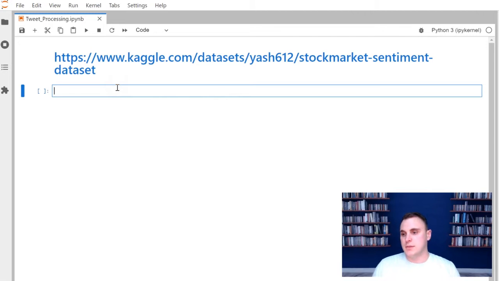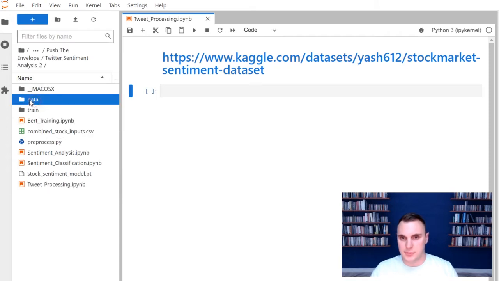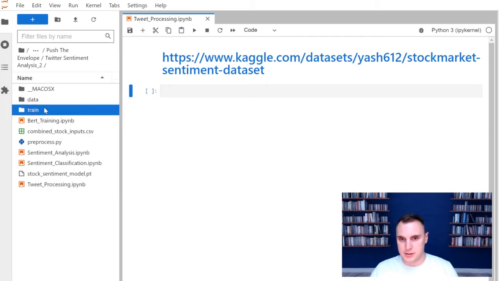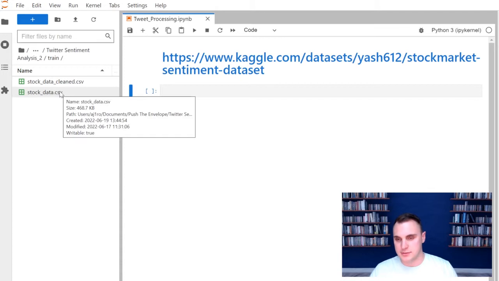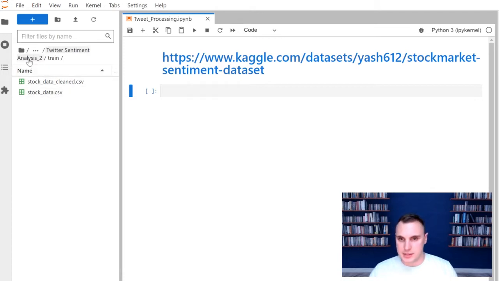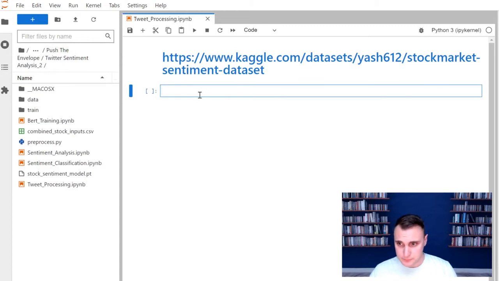When you download it, it's obviously going to be a zip file. You're going to unzip it, and then there's going to be a whole bunch of other zip files within it. I have extracted all of the data. If I open my panel here, you can see I put it in something called train. And under train, don't worry about this cleaned one. You should have this stock_data.csv. So if you want to follow exactly what I'm doing, go ahead and throw it in a folder called train. But without further ado, let's go ahead and start coding some of this.